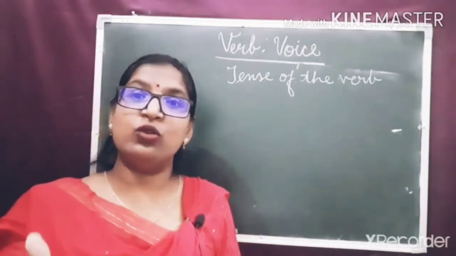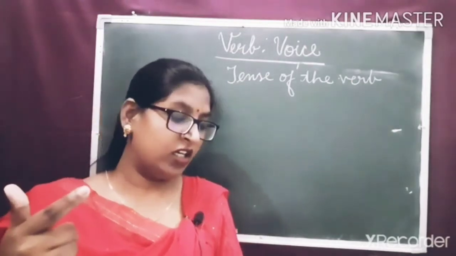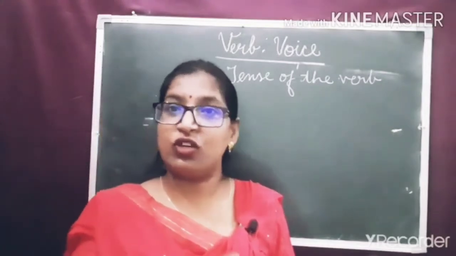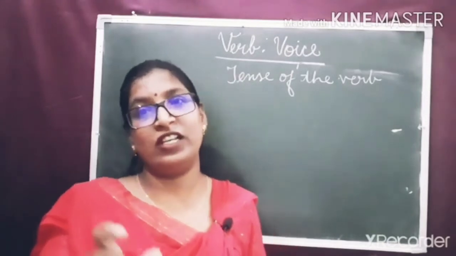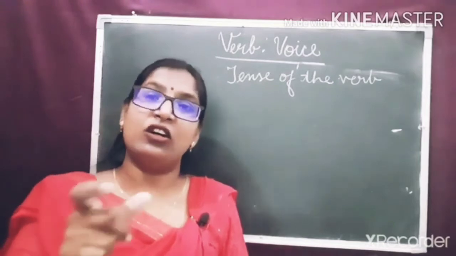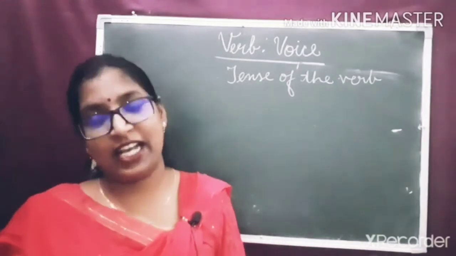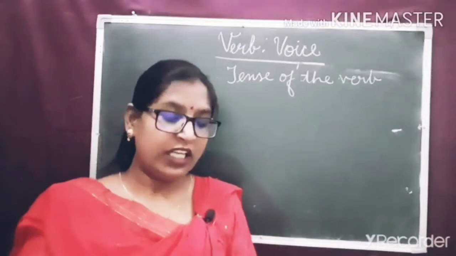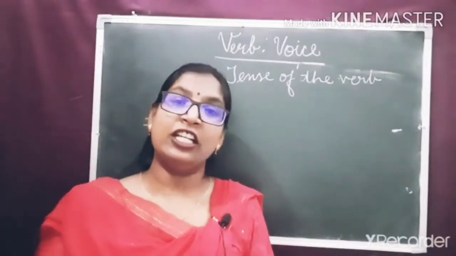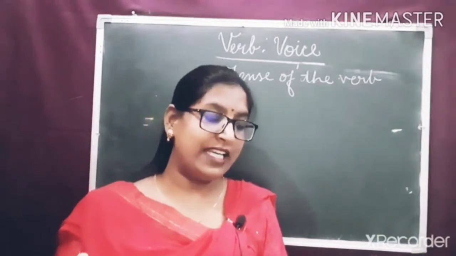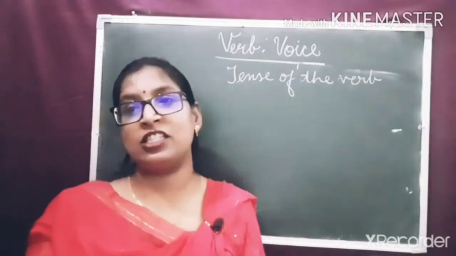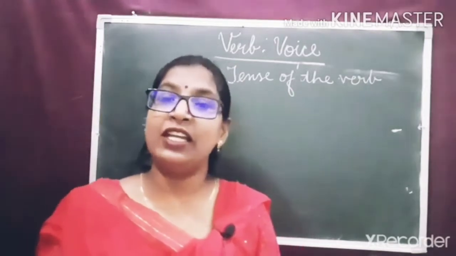Only we use the be verbs and have verbs to make some changes. We do not change the tense of the verb, but we make slight changes according to the tense by using be type verbs and have type of verbs. In case of simple tenses, simple present and simple past, the auxiliary verb be is introduced along with the third form of the verb, that is the past participle form of the main verb.